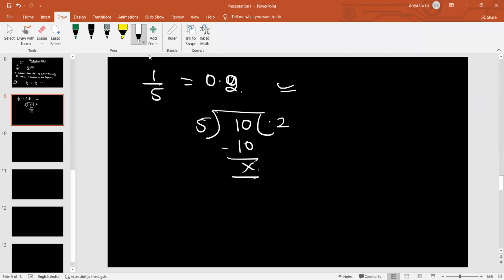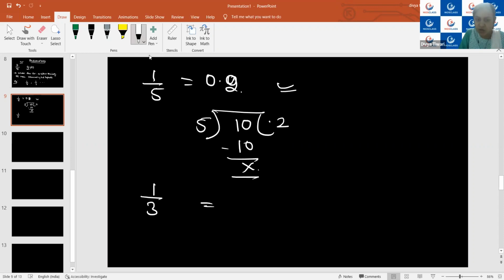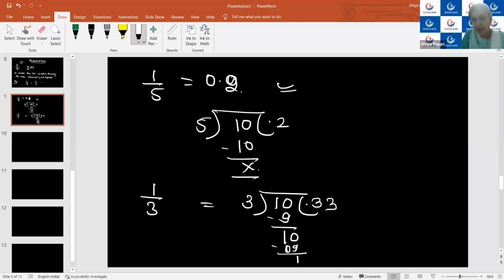Yes. Okay. The other example I have taken is 1/3. Again, 1 is smaller, so I put the decimal sign and take 10. Now 3 3s are 9, now again 1, then again 0, then 3 3s are 9, and so on. I will keep on dividing and the digit 3 will keep repeating. Such a number is a non-terminating repeating decimal, and we represent it as 0.3 bar. The bar represents that this particular digit or group of digits is repeating. Here only one digit is repeating, so I put the bar only on that one digit.